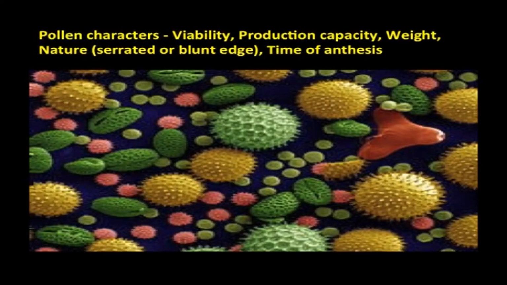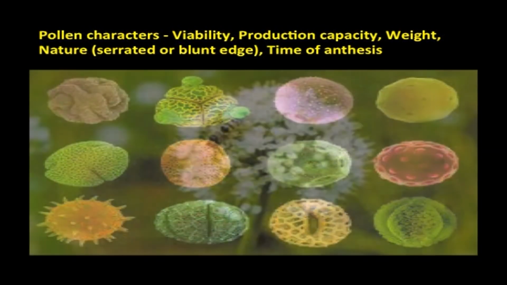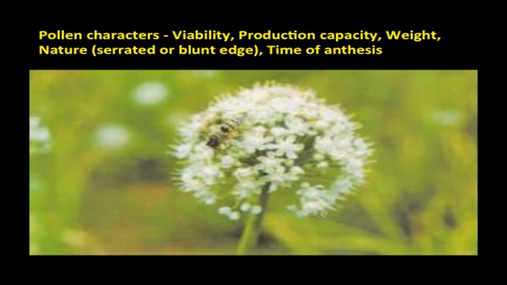If wind, the direction of flow of wind and wind velocity are important. If insect, the flight capacity of the insect and stickiness of pollen to insect legs are important. Then pollen characters: the viability of the pollen, pollen production capacity of the crop, weight of the pollen, nature of the pollen, whether having serrated edge or blunt edge, then time of anthesis is important.